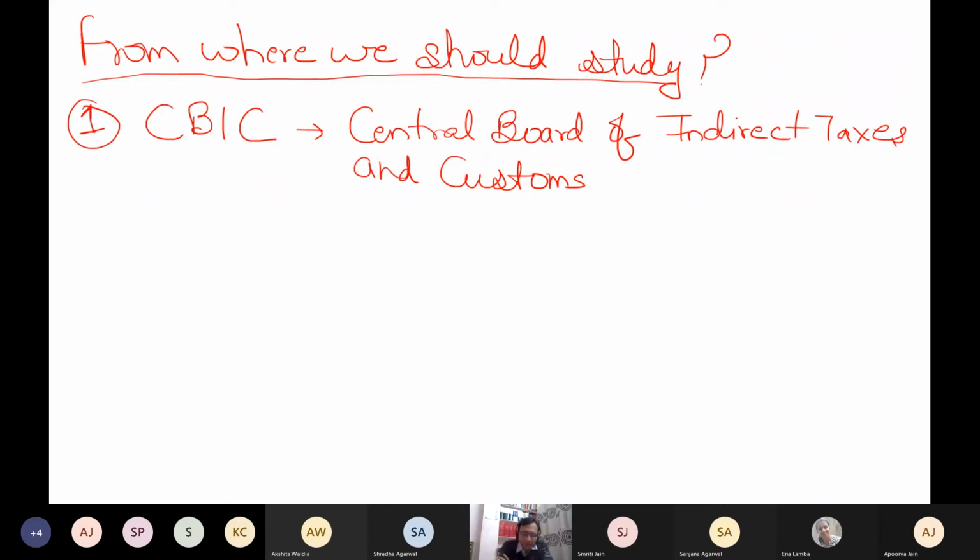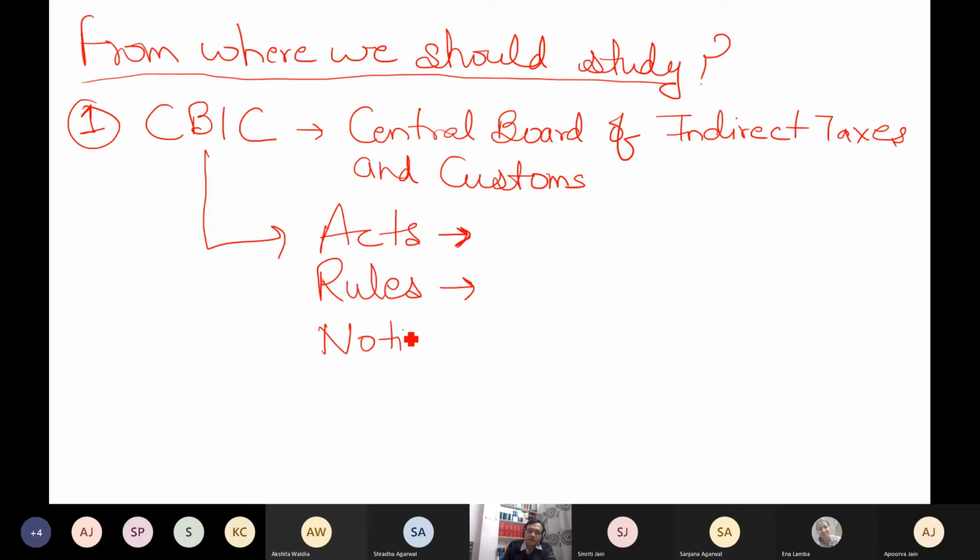On this website, we have all the acts of GST available. We have all the rules, all the notifications, all the circulars, and also the orders of the board.